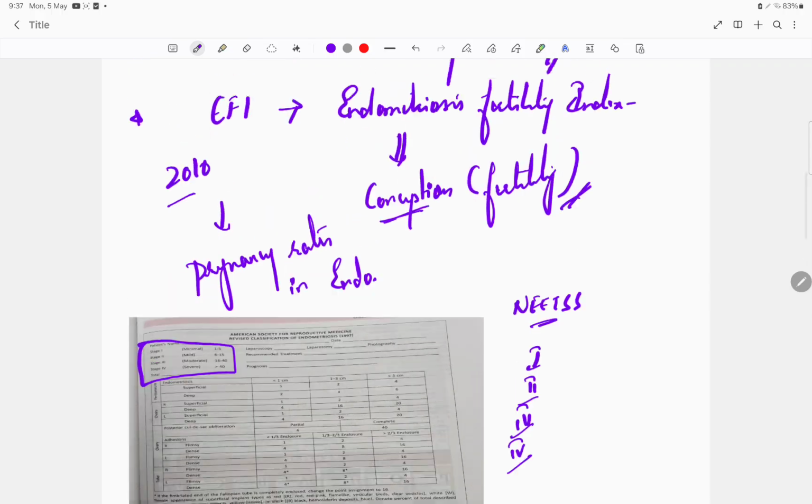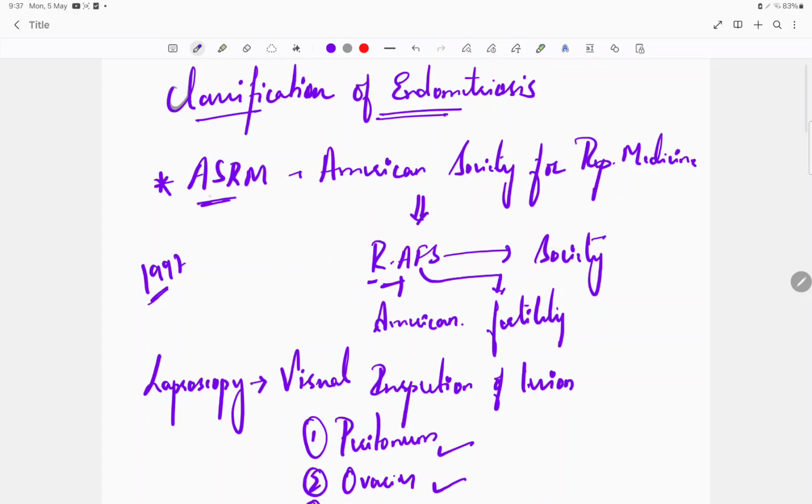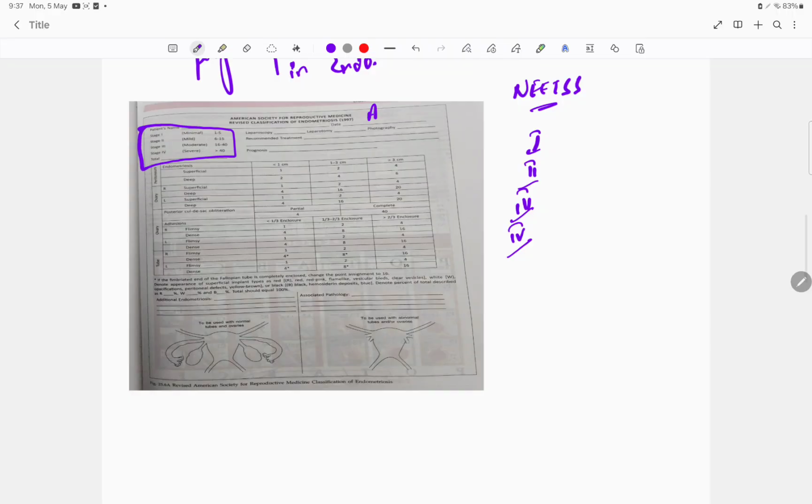This is the image that they have asked in your NEET SS: what is the society explaining this lesion classification of endometriosis? Here, what you have to remember are these four things: stage 1, stage 2, stage 3, stage 4. This was the first classification, the American Society for Reproductive Medicine. That is what I was telling you, ASRM. This is the ASRM, and you have to know how this looks.